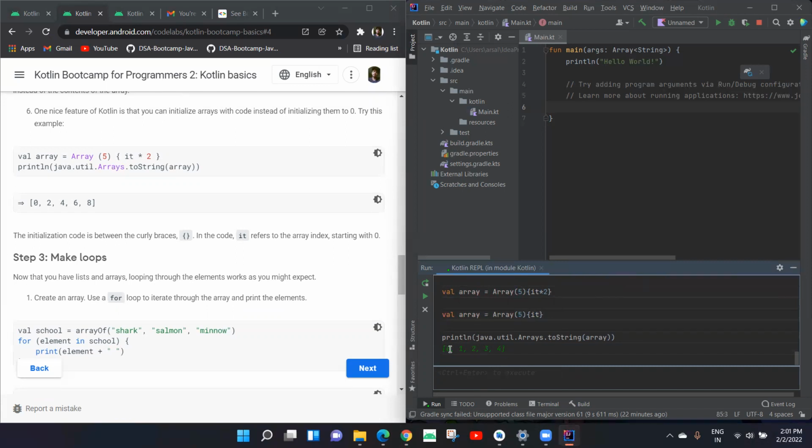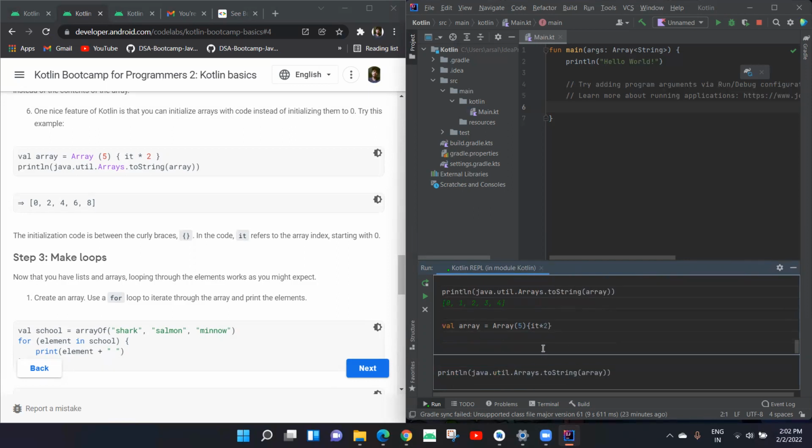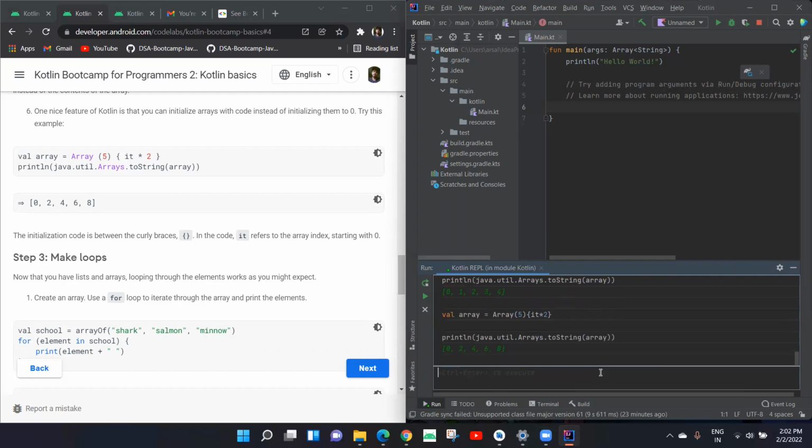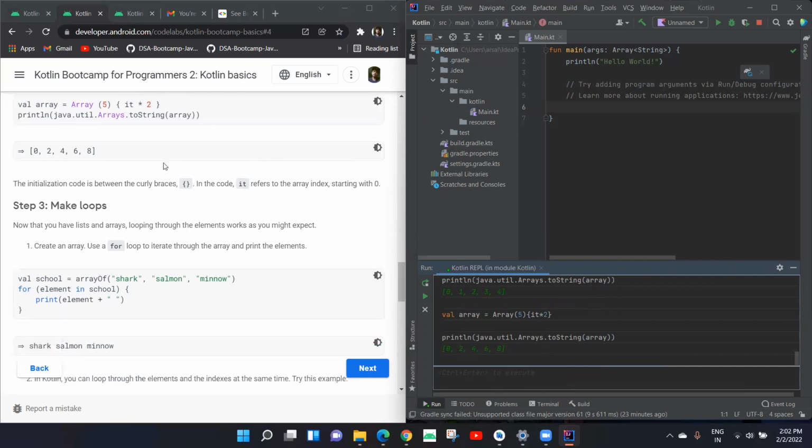In an array we start indexing with 0, so it printed this. And if I try to multiply it by 2 and then try to print it, it would give me every element multiplied by 2. I run it, and you can see 0, 2, 4, 6, 8. So this is the basic step.